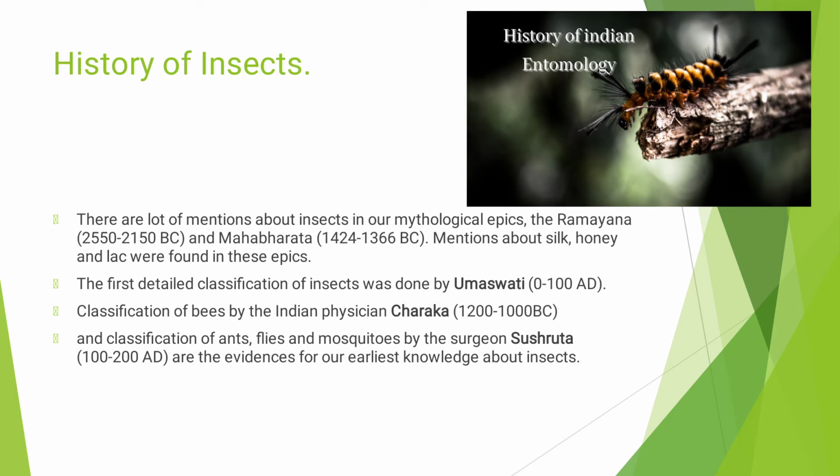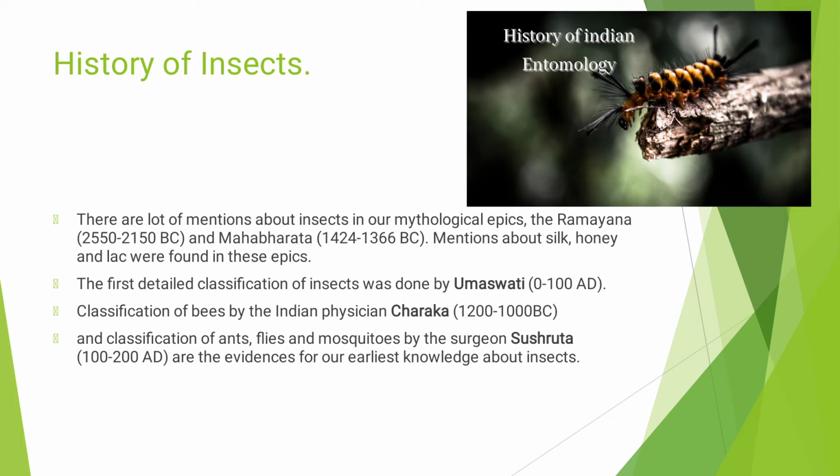Now the history of insects. There are a lot of mentions of insects in our mythological epics, the Ramayana and the Mahabharata, which mention silk, honey and lac. In the Ramayana and Mahabharata, the kings wore silken cloths because they had great knowledge about silk insects.